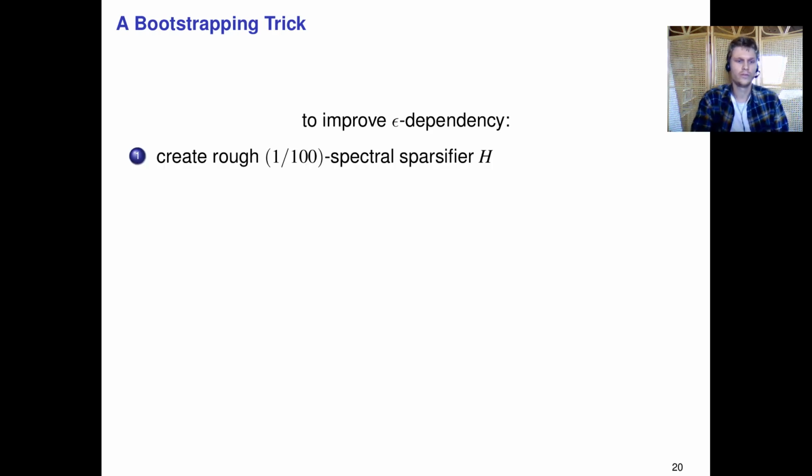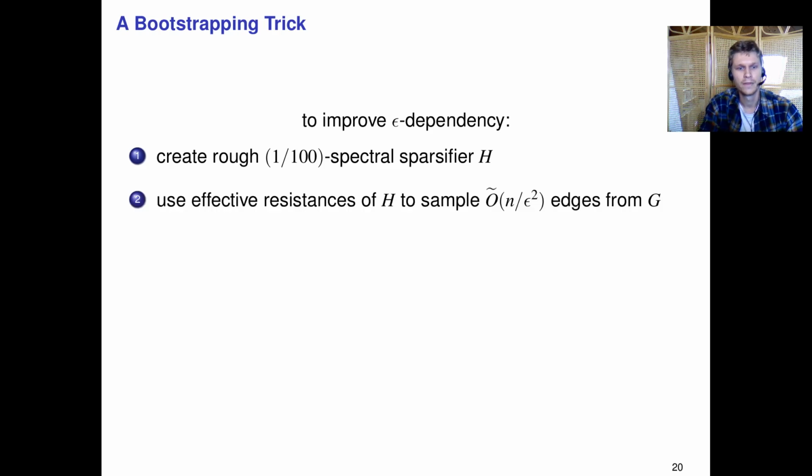So what we do is we start by creating a rough spectral sparsifier for epsilon constant, something like say 1 over 100, and then we use the effective resistances of H, which are constant factor approximations of the effective resistances of G, because it's a spectral sparsifier, and we use these constant factor approximations to sample edges from the original graph.